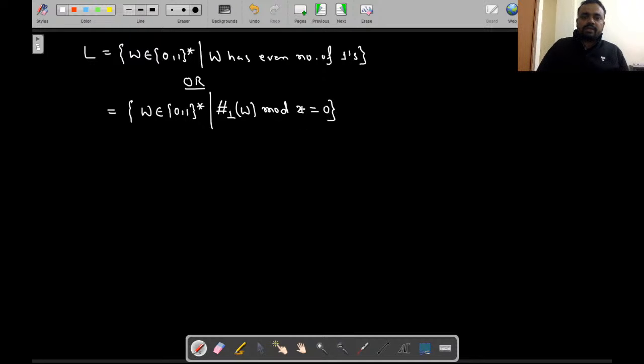Means if we divide by 2 and get remainder 0, the count of 1 is even. So how will you design a DFA?